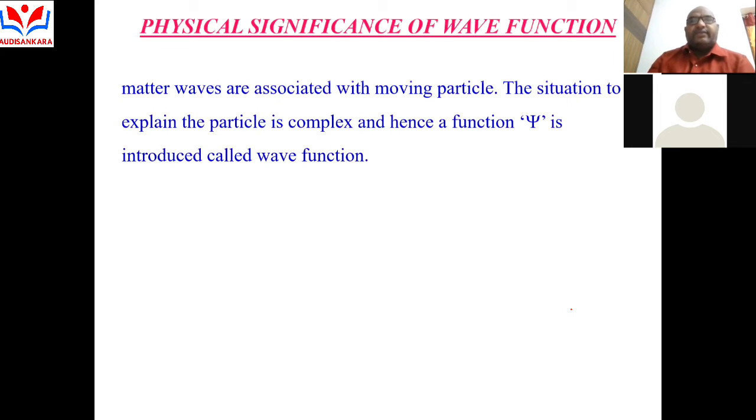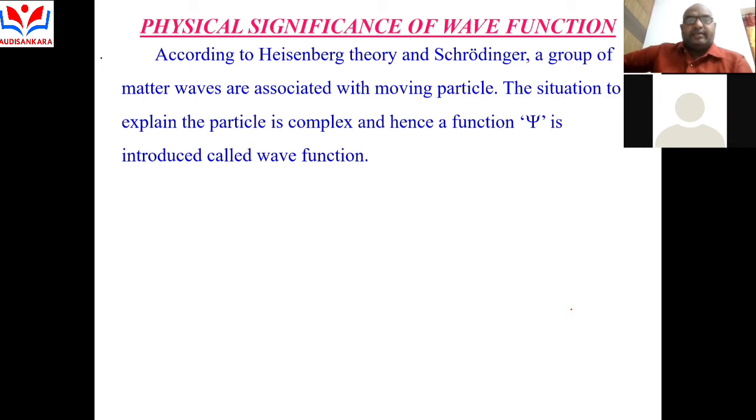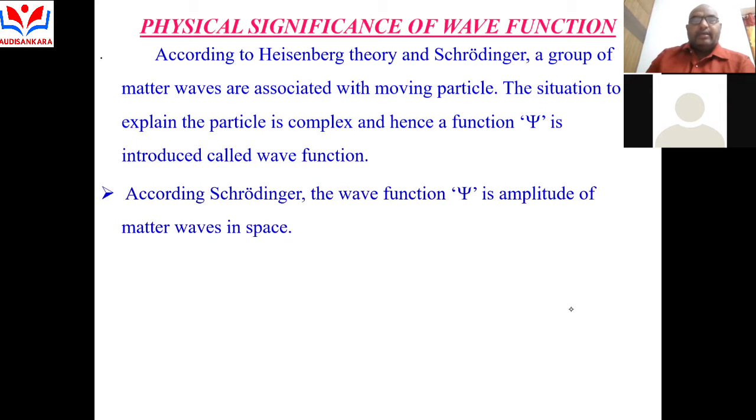The physical significance of the wave function, according to Huygens' theory and Heisenberg's theory. Heisenberg's theory means the momentum and position cannot be found at a time accurately. According to Heisenberg's theory and Schrodinger's, a group of matter waves is associated with a moving particle. To explain the particle, a complex quantity psi is introduced, called the wave function. According to Schrodinger, the wave function psi is the amplitude of the matter waves in space.